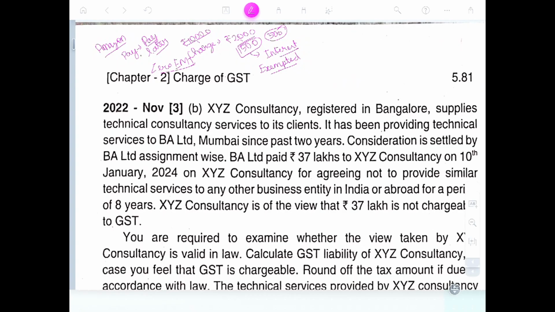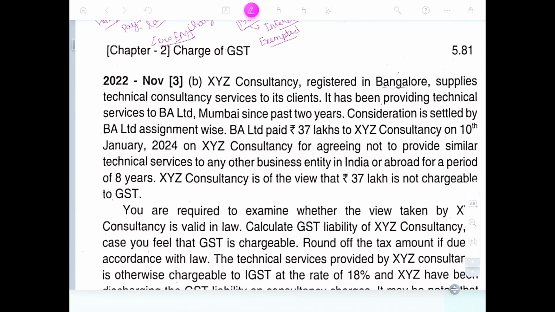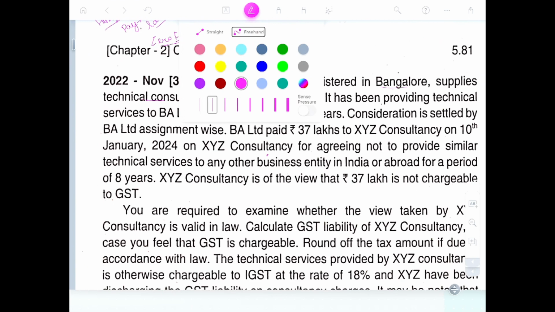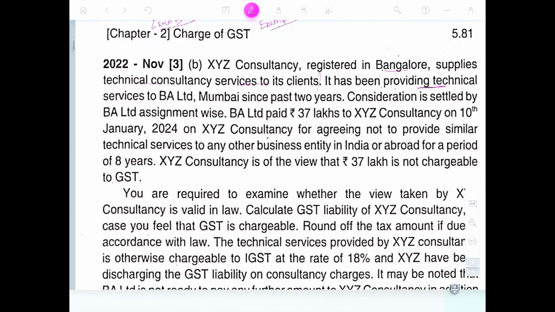XYZ Consultancy, registered in Bangalore, supplies technical consultancy services to its clients. Providing technical service to BA Mumbai for the past 2 years, consideration was settled by BA Limited twice. Okay.